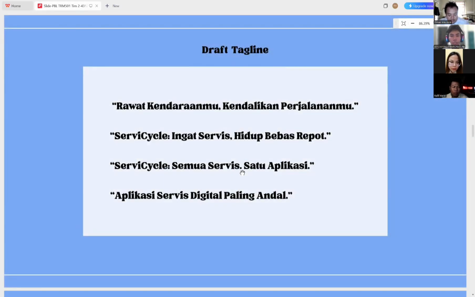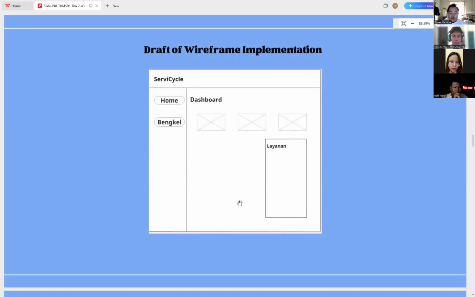Next slide is tagline. For the tagline, one is "Rawat kendaraanmu, kendalikan perjalananmu." Two, "Service Cycle, ingat service hidup bebas repot." Three, "Service Cycle, semua service satu aplikasi." Four, "Aplikasi service digital paling andal." So the next presentation I'll give to Raffi Faridi.